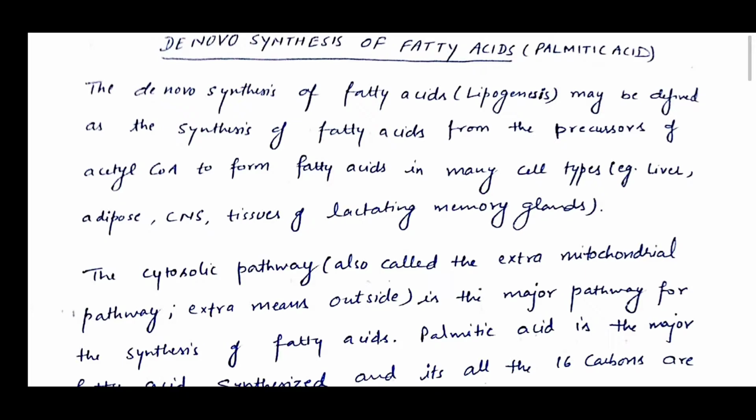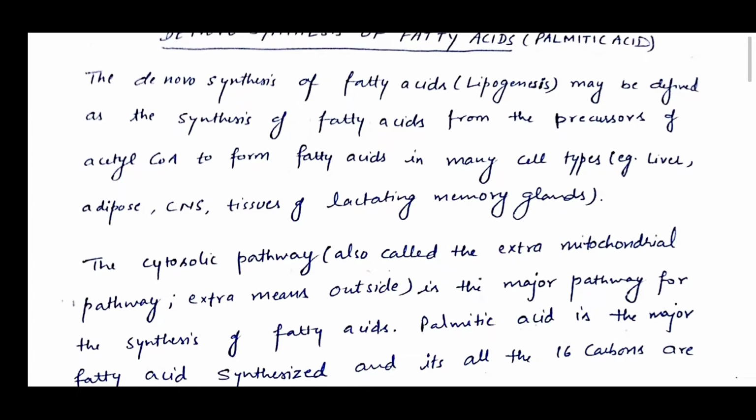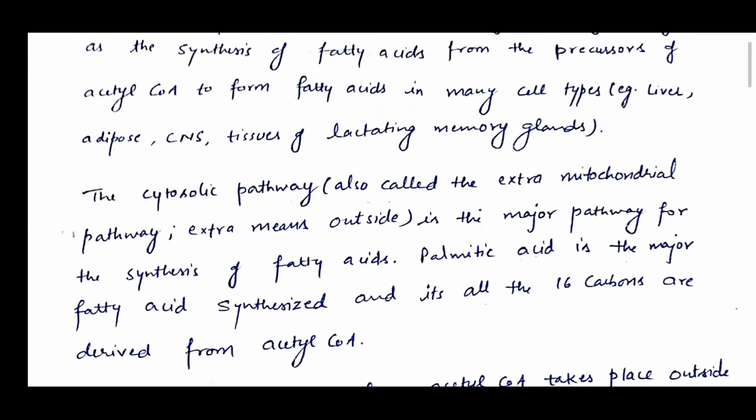The de novo synthesis of fatty acid, or lipogenesis, may be defined as synthesis of fatty acids from precursors of acetyl coenzyme A in many cell types, for example liver, adipose tissue, CNS, and tissues of lactating mammary glands. The cytosolic pathway is also called the extra mitochondrial pathway. Extra means outside. It is the major pathway for the synthesis of fatty acids. Palmitic acid is the major fatty acid synthesized, and all its 16 carbon atoms are derived from acetyl coenzyme A.